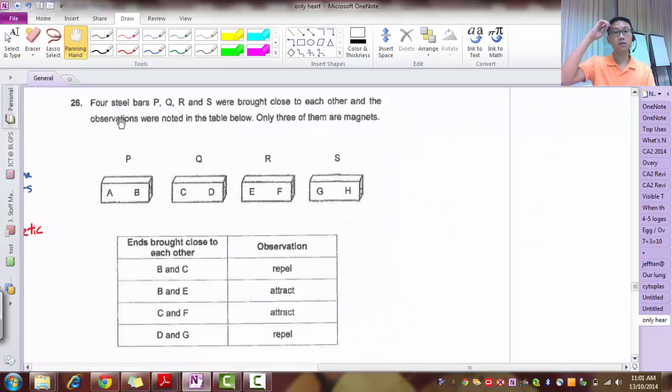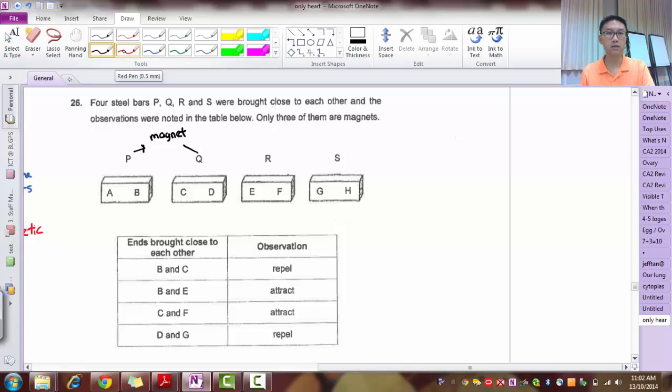Okay, 26. Now I've got 4 steel bars, brought close, observations noted in the table below. So let's see. B and C repel. Again, repel means both are magnets. So B and C both repel, therefore P and Q are magnets. Remember, repelling proves whether something is a magnet or not.